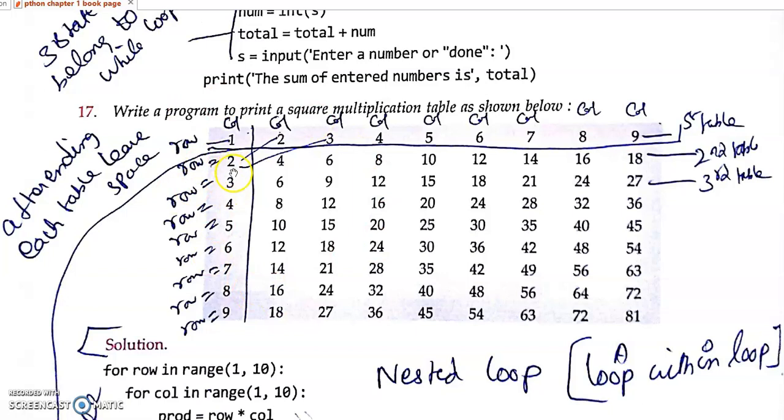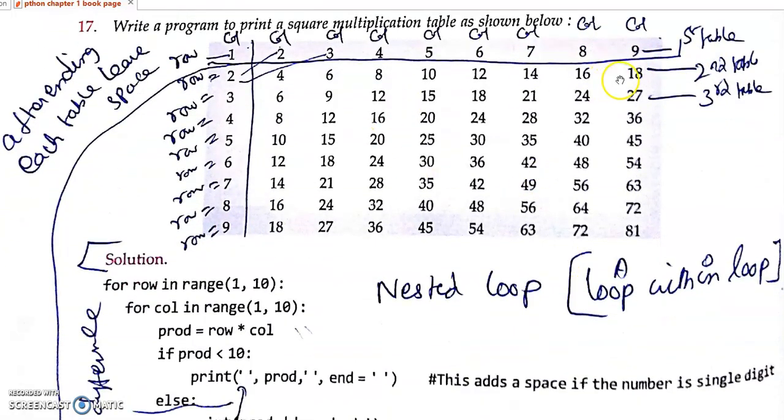So when introducing rows and columns, it's a matrix format. What is the matrix? 9 into 9, which means 81 values, so 81 cells in total. One row contains 9 columns, then 9 rows contain 9 into 9, 81 cells. Understand? So whenever we introduce rows and columns, we go for the nested for loop.